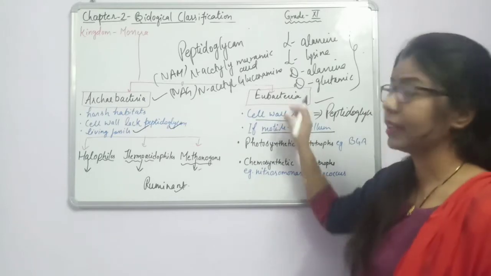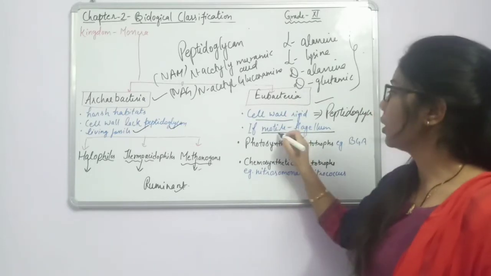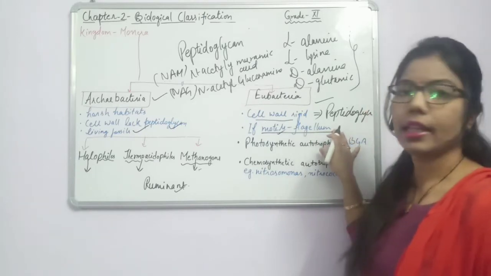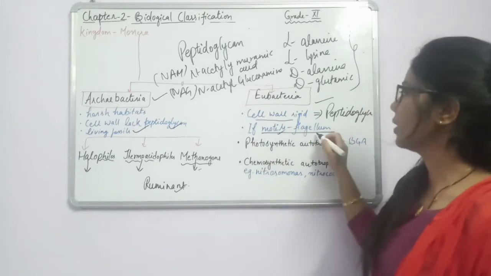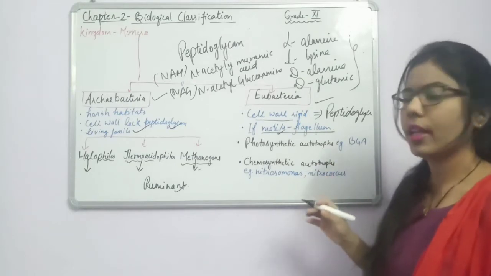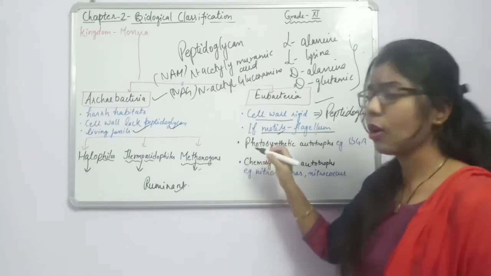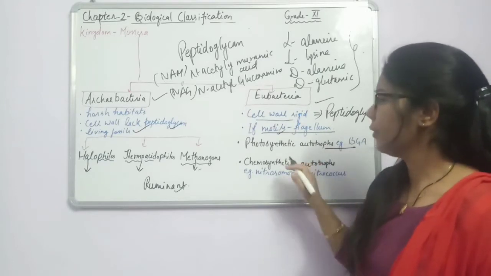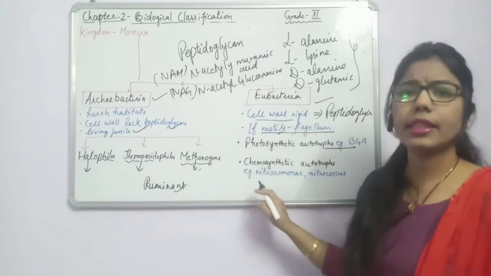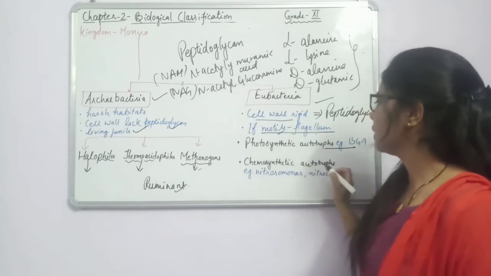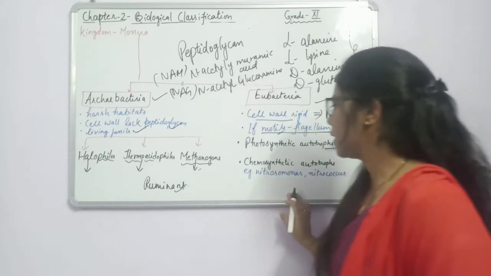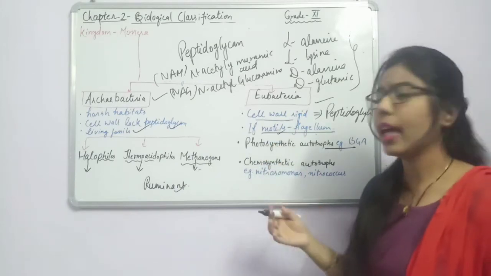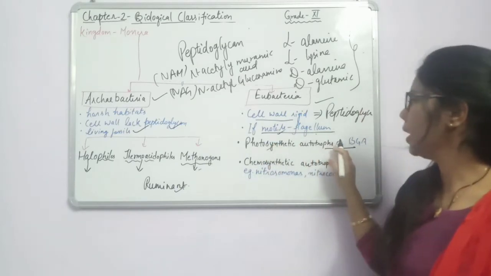Now the second point which I have written here: motile, flagellum. If the bacteria is motile, the motility is due to the flagella or the flagellum. After this we will study the different types of flagella present on the basis of different numbers. Now here is another point: eubacteria can be classified into 2 parts. What are they? Photosynthetic autotroph and chemosynthetic autotroph. What is the meaning of this? Photo means something related to light.